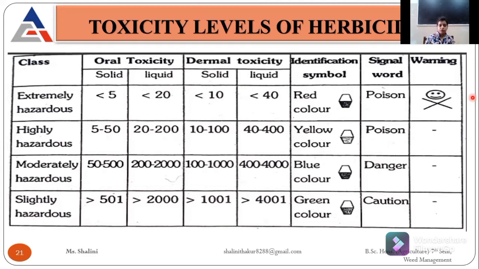Okay, so extremely hazardous, we can't follow that kind of herbicides. Then highly hazardous means 550 ranges, okay, 220 to 200. Then dermal toxicity is also given. These are yellow in color, meaning they are poison, but we can save ourselves or other plants from it. Then moderately hazardous is blue in color, and they should be in danger, meaning keep proper precautions when applying the herbicides. Then slightly hazardous is green in color, and the signal word is caution.